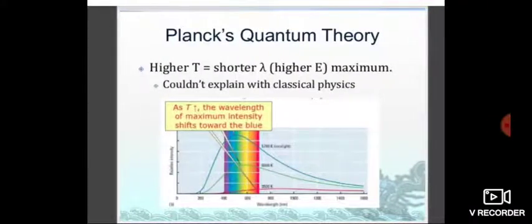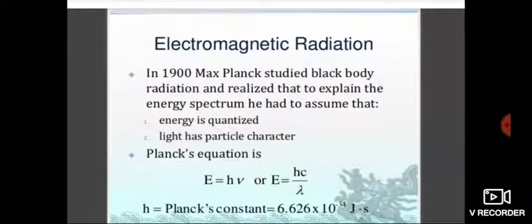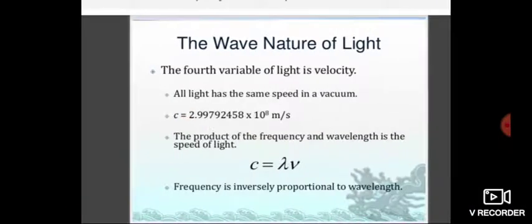Planck's quantum theory, later on we will see that. So electromagnetic radiation, with Planck's constant h, E is equal to h nu. The derivation of Planck's constant we will also see later on. This is only for calculation purpose. So that is the wave nature of light.